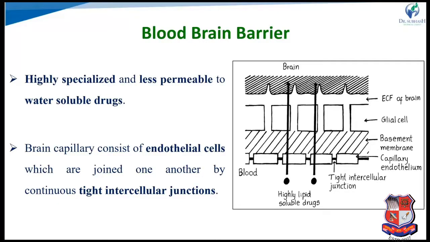These restrict the passage of drugs and block them from crossing the barrier to reach the brain. The blood-brain barrier is a highly lipoidal barrier, so it allows only drugs with a high partition coefficient or high lipophilic nature, which diffuse passively.